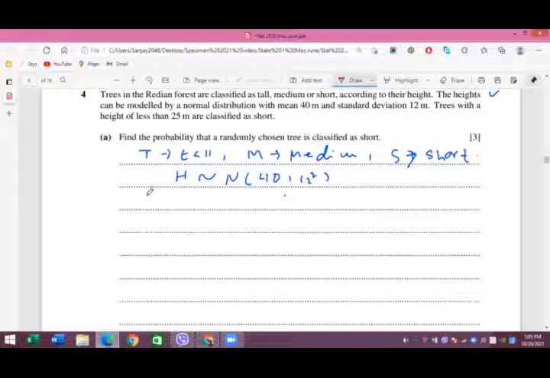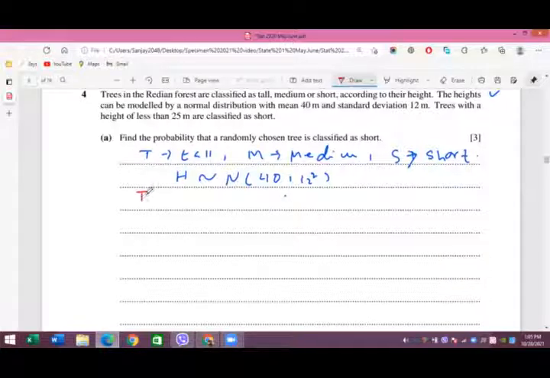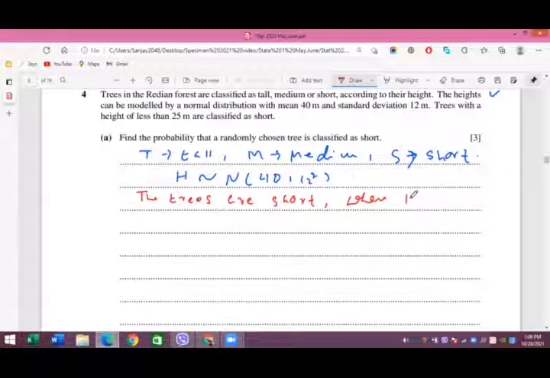So if their height is less than 25, then the trees are of short height.